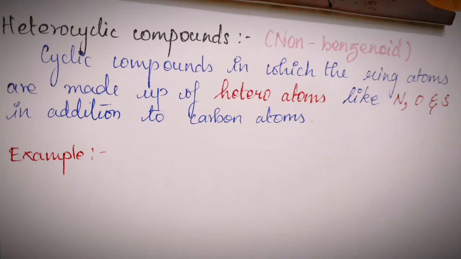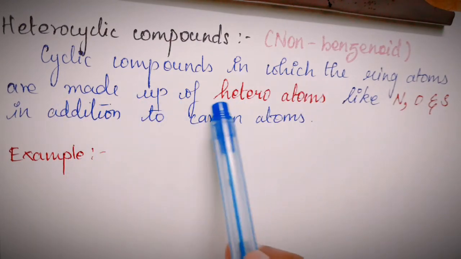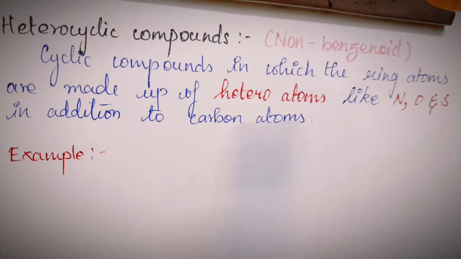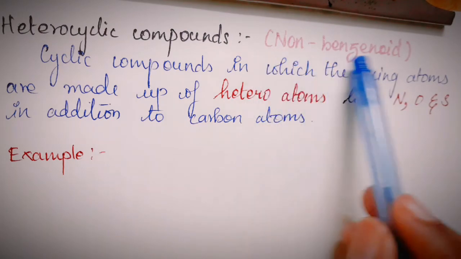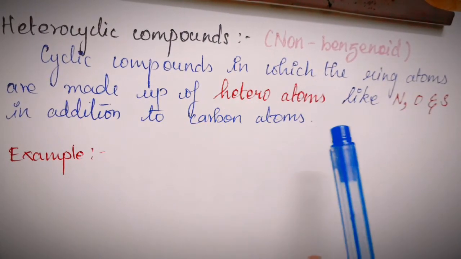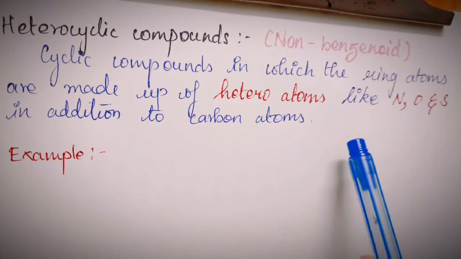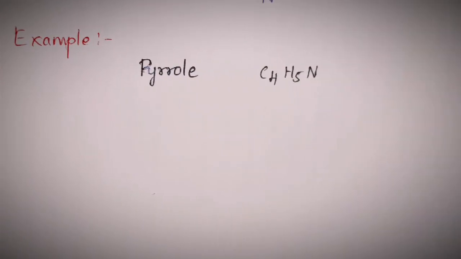Last classification, which is heterocyclic compounds. These are cyclic compounds or ring structures which are made up of heteroatoms like nitrogen, oxygen and sulfur in addition to the carbon atoms. Even though they are non-benzenoid structures, that is, they do not constitute benzene rings, they still will follow the criteria for aromaticity, giving aromatic compounds. Now looking at an example for a heterocyclic compound.